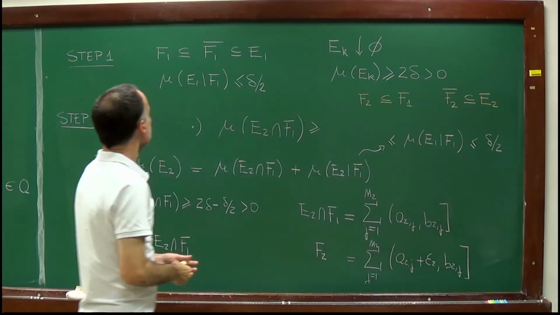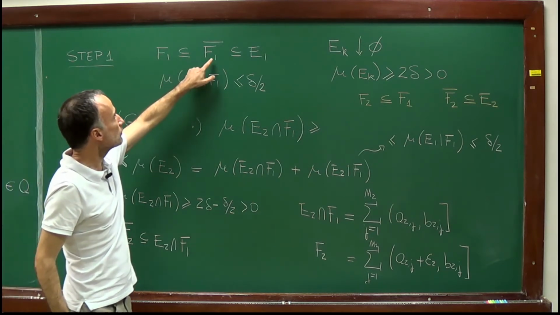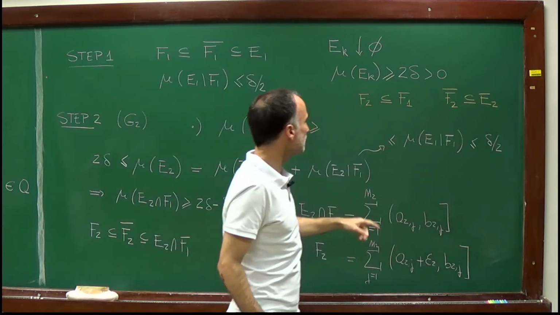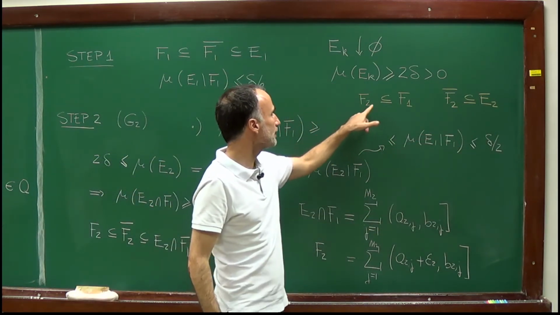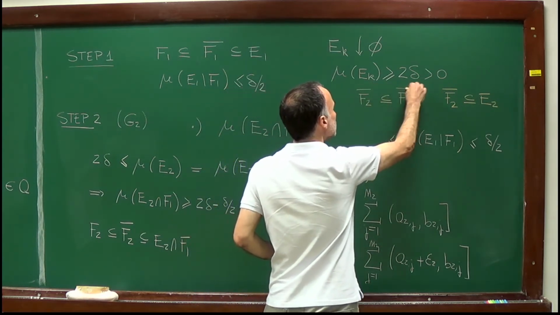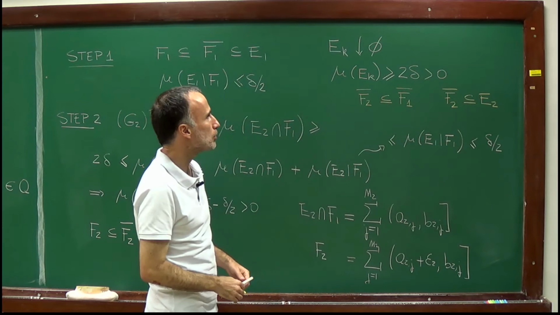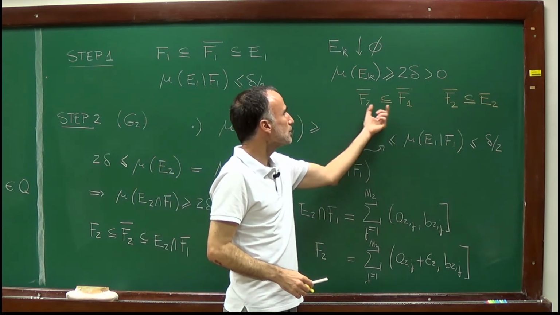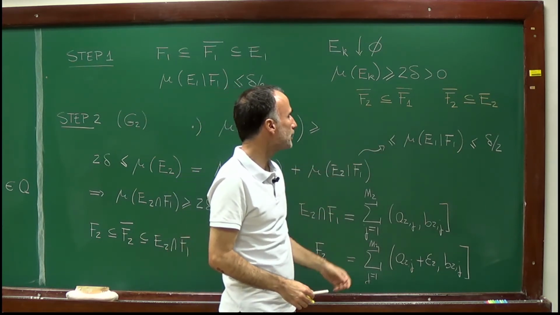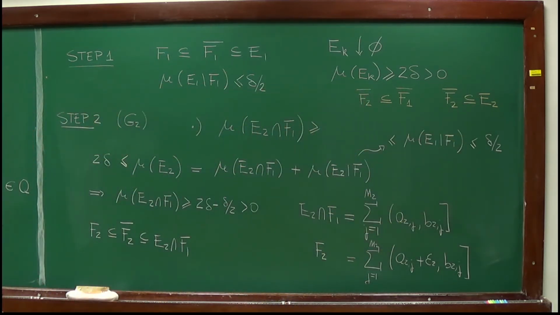So I'm extending these relations. Now I have that F2, which is contained in the closure of F2, is contained in E2. And also I have a further relation: this sequence of sets is decreasing, and since it's decreasing, if I take the closure, I have the same relation, that the closure of F2 is contained in the closure of F1, and these are my compact sets, G1 and G2. So I'm starting to construct this decreasing family of compact sets, which are all contained in the sets E2.